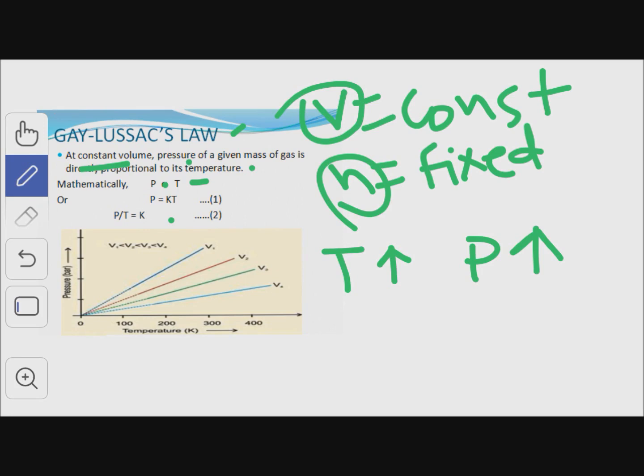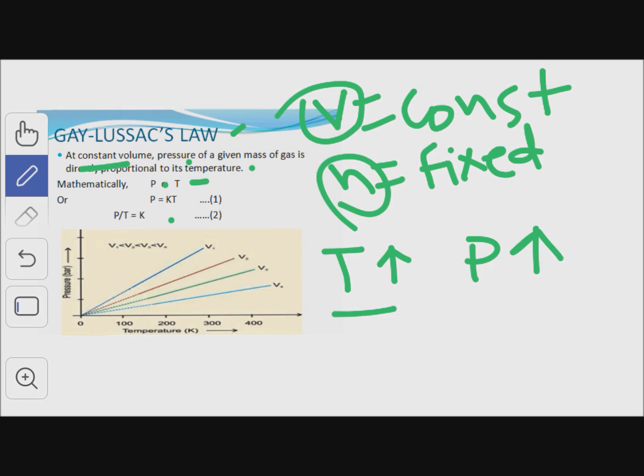For example, in summer season, we have seen that tires of cars or bikes burst very frequently. Why? Because with the increase in temperature, the gas molecules gain kinetic energy.